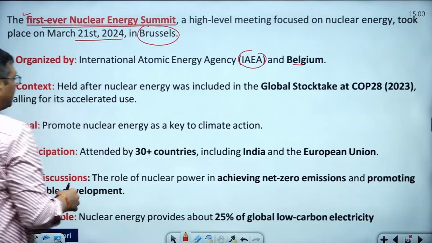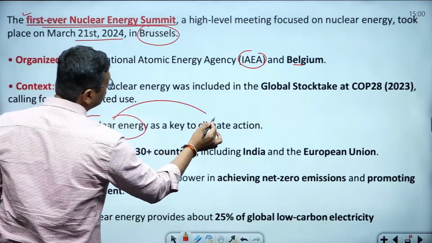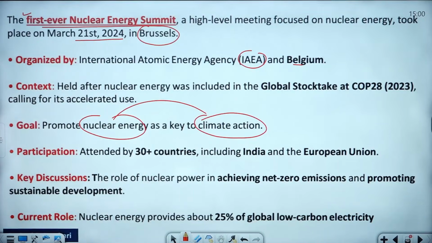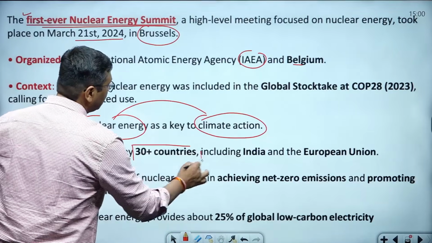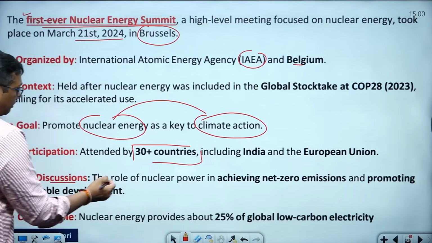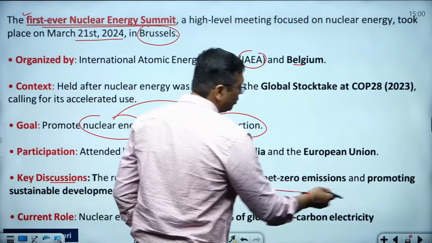And the purpose, definitely, guys, is that nuclear energy is an option that will help maintain the climate. For climate action, nuclear energy is one of the alternative options. 30 plus countries attended this, even India and the European Union were part of it. And what is the purpose of the discussion? Of course, we have to achieve net zero.